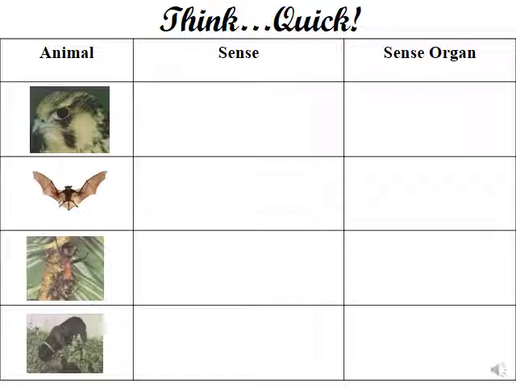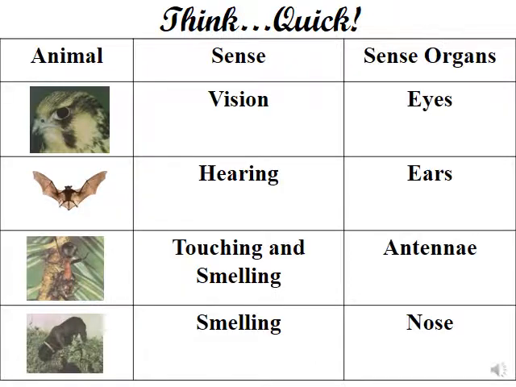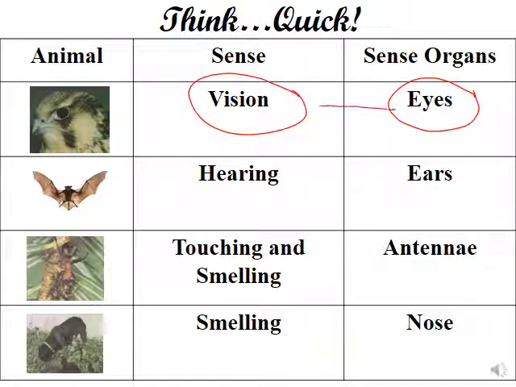For example, the falcon uses which sense organ to detect the prey? It sees the prey using the sense organ which is the eye. So the sense organ is called the eye, while the sense for the eye is called vision. So here we have the eyes, they are the sense organs, while the sense we call vision.